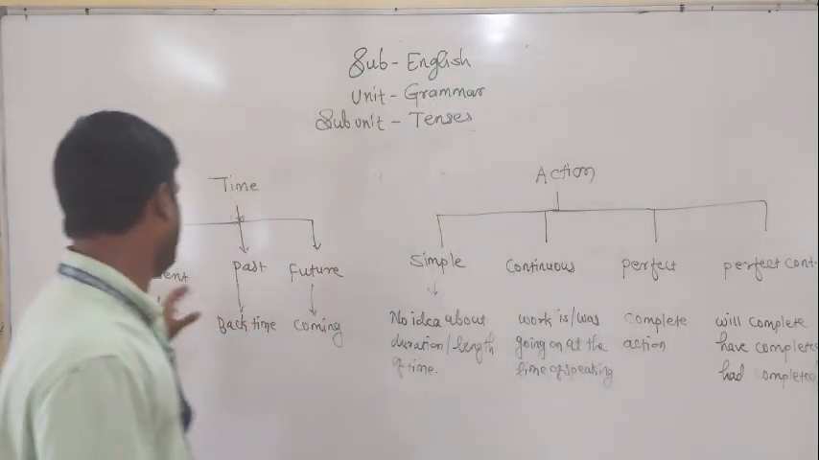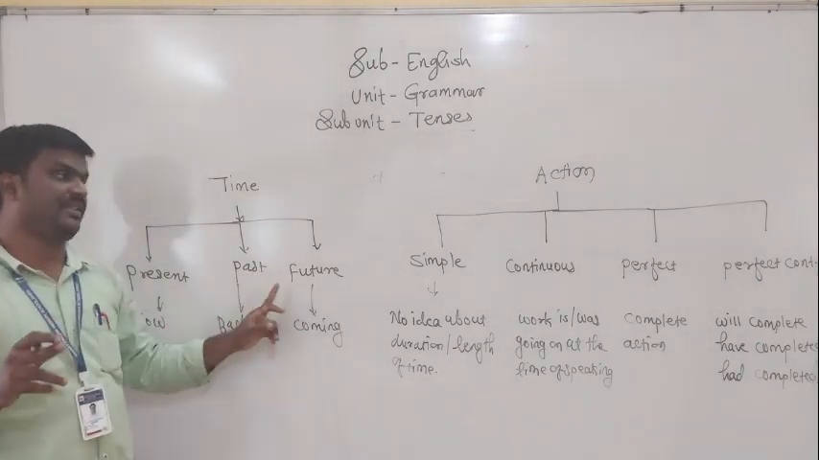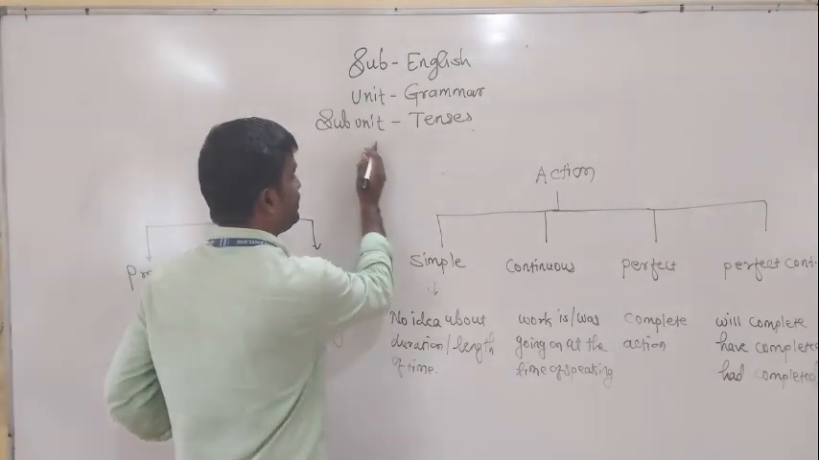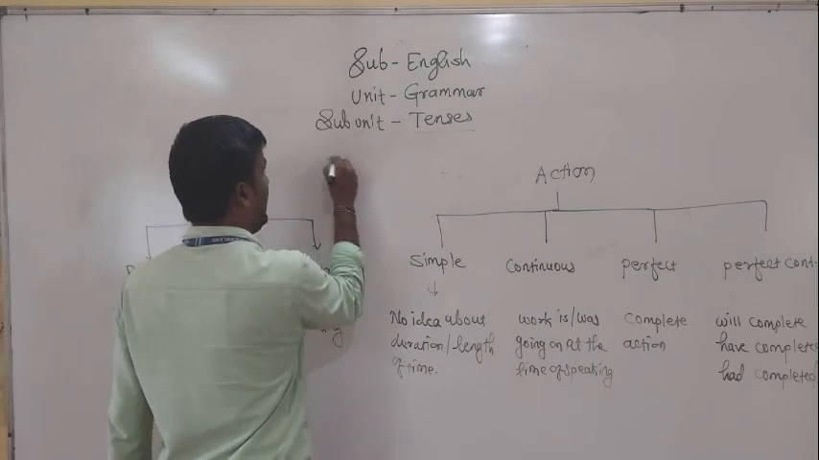There are three types of tenses. First one, present, past and future. So what does tense mean? Time plus action is equal to tense. I told you, tense is equal to time plus action.